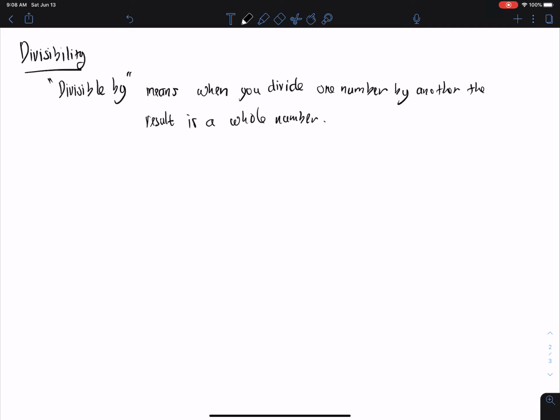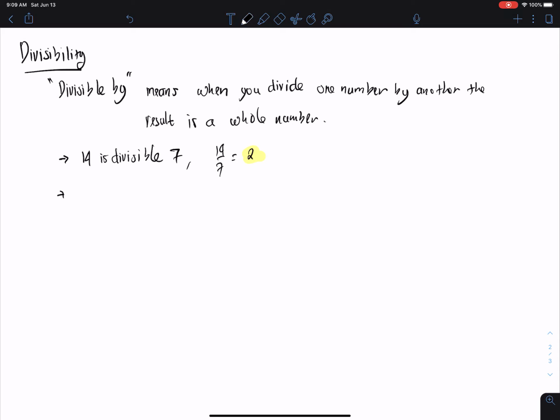Alright, so for example, we have 14 divisible by 7, because we know that 14 divided by 7, we can get exactly 2. The 2 in here is a whole number. So we call 14 divisible by 7, or 7 is the divisor of 14.